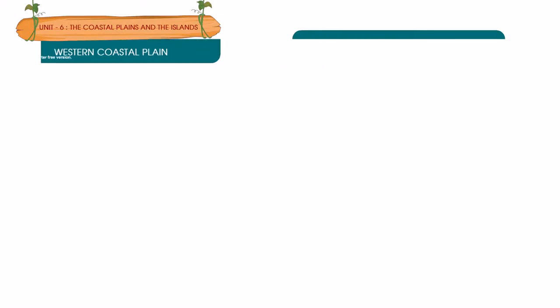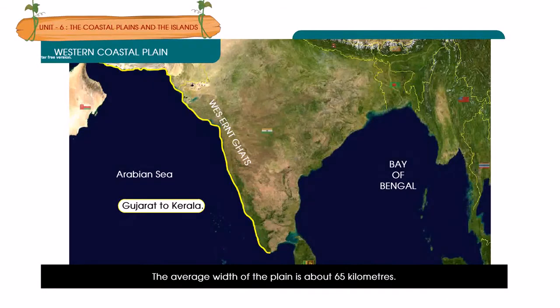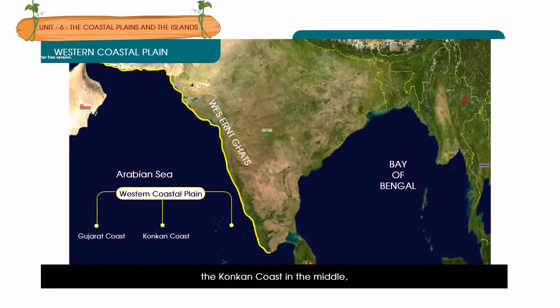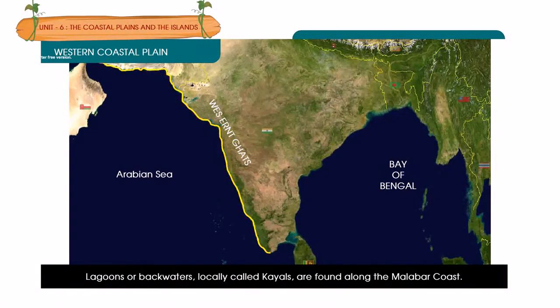Western Coastal Plain. Western Coastal Plain stretches from Gujarat to Kerala. The average width of the plain is about 65 kilometers. The Western Coastal Plain is divided into three parts: the Gujarat coast towards the north, the Konkan coast in the middle, and the Malabar coast towards the south. Lagoons or backwaters, locally called kayals, are found along the Malabar coast.